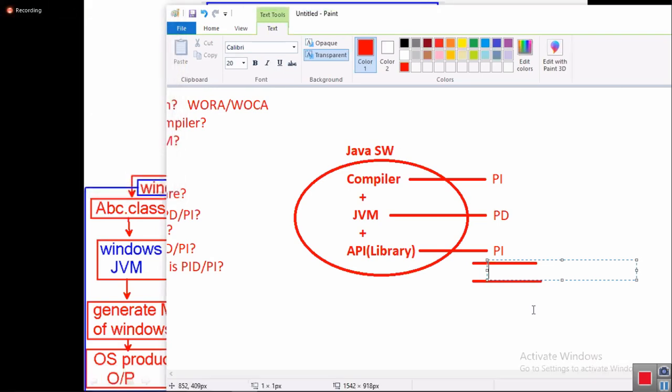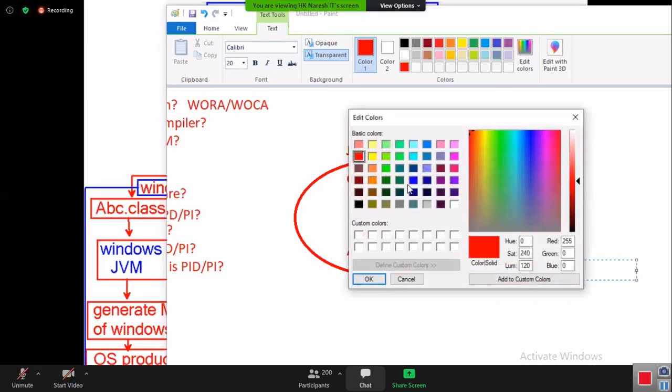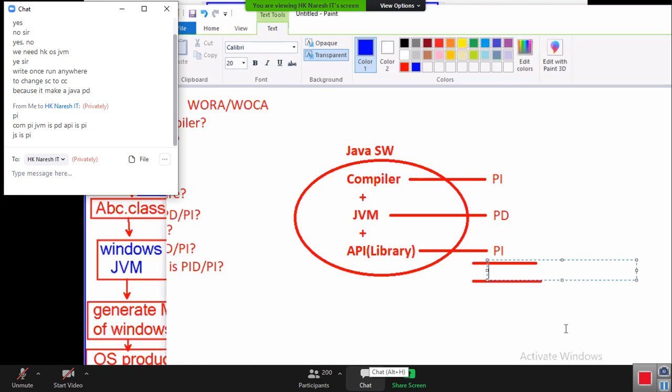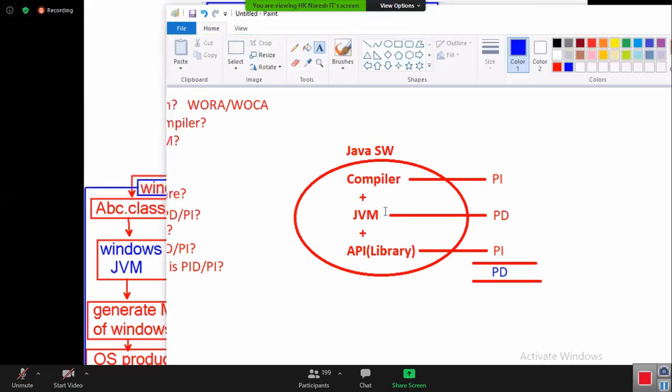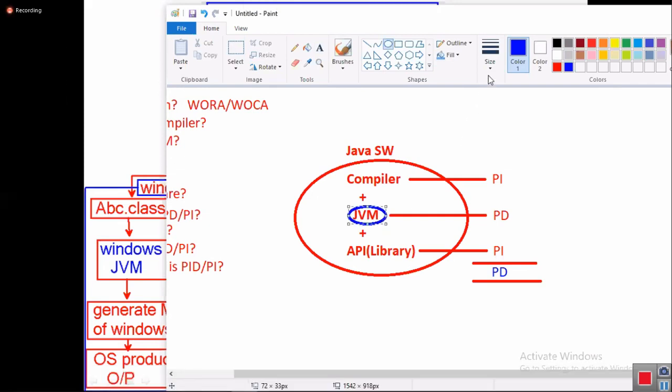Separate compiler for every operating system? No. Separate API for every operating system? No. API means .class file, simple .class file. Then tell me, Java software is platform dependent or platform independent? Come on, expecting an answer from everyone. Platform dependent. Sir, how platform dependent? JVM is platform dependent. Hence, Java software is also platform dependent only.